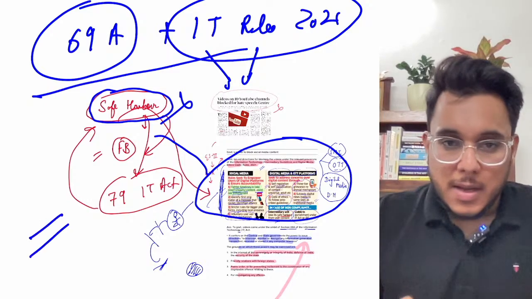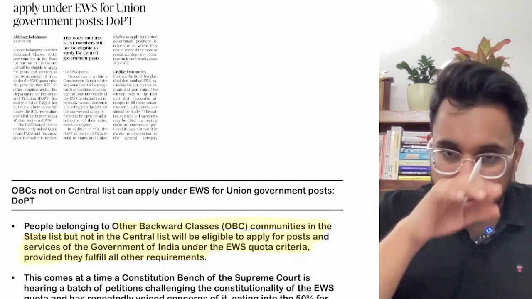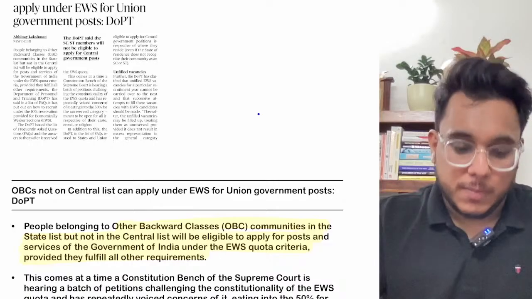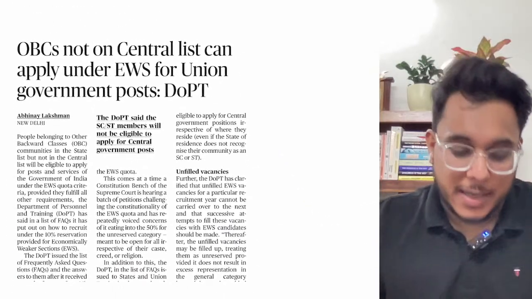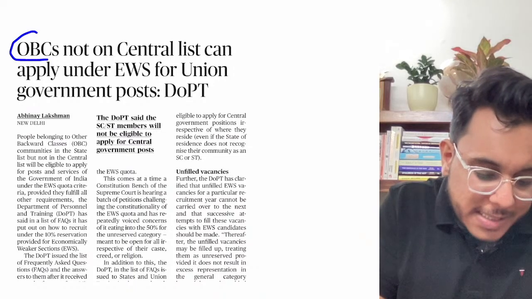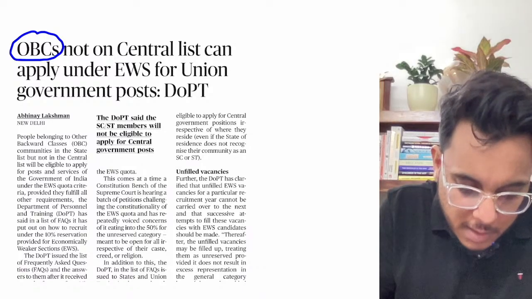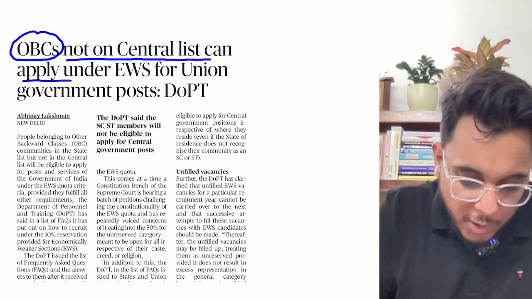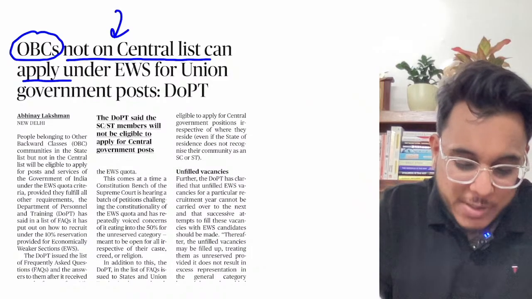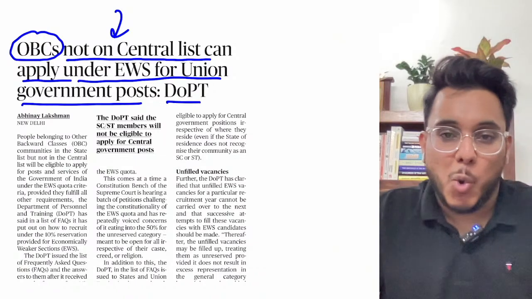So that's all about this particular article, and now we'll move to the next article. Now, this particular article, let's first read the heading and see what it says, and then we'll understand it. OBCs not on the central list can apply under the EWS for the Union government post, DOPT.